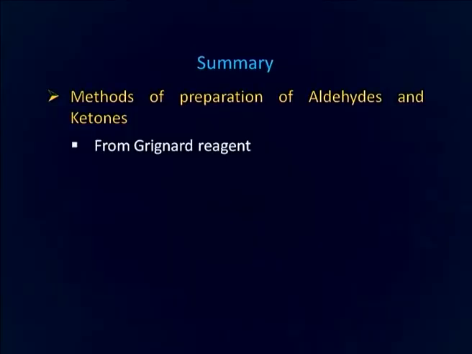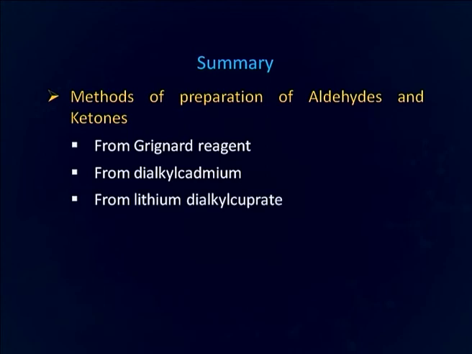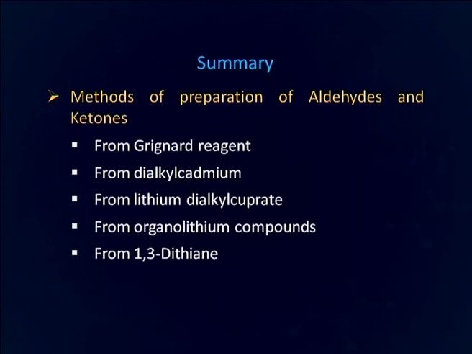Now, to summarize today's lecture, we have discussed a number of methods for the preparation of aliphatic and aromatic aldehydes and ketones. Aldehydes and ketones can be prepared from Grignard reagent. They are prepared in very good yield by dialkyl cadmium compounds. They are prepared from lithium dialkyl cuprate and organolithium compounds. Then we have discussed the preparation of aldehyde and ketones from 1,3-dithiane.